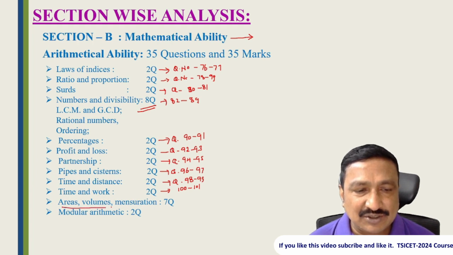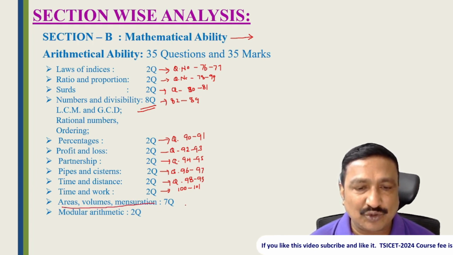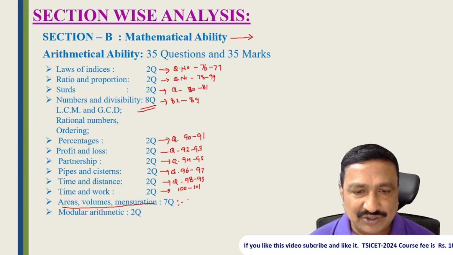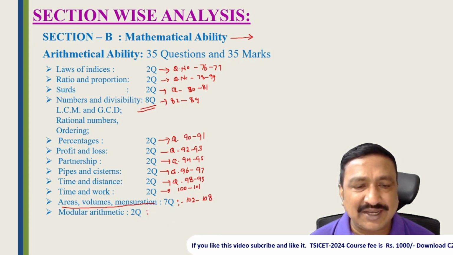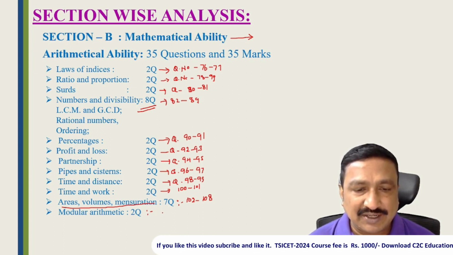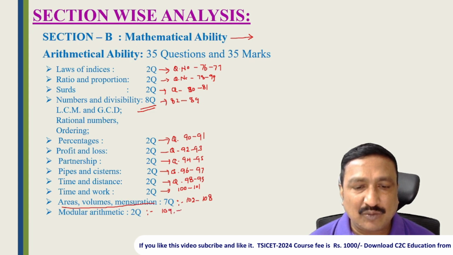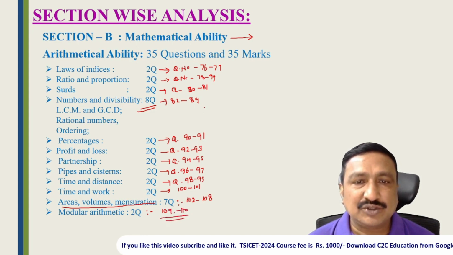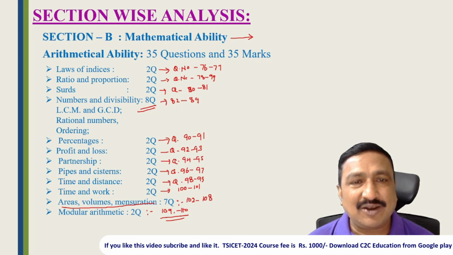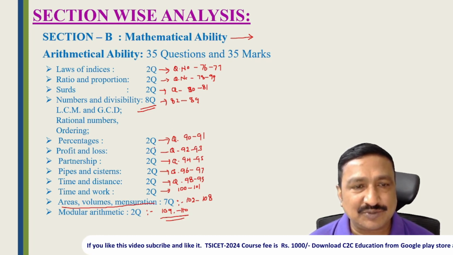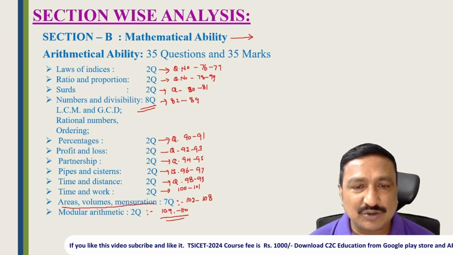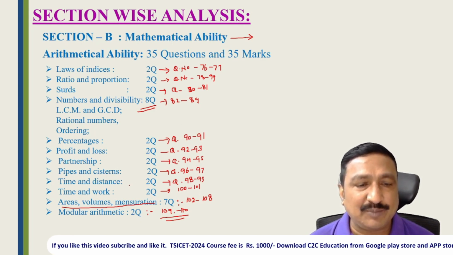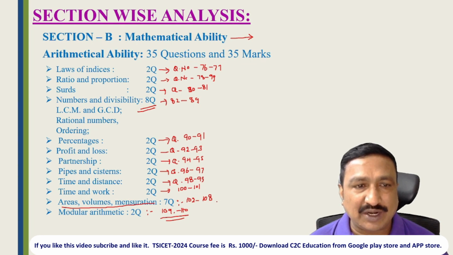This is also one of the very important, maximum scoring topics: mensuration. Mensuration, you can see question numbers 102 to 108. And last, modular arithmetic, where they can ask anything, either modular-based questions or numbers-related questions, question numbers 109 to 110, right students? These are the question number series from the last 20 years. If you look at the previous year question papers, these are the question numbers. Suppose you are very good at mensuration, then go for 102 to 108.